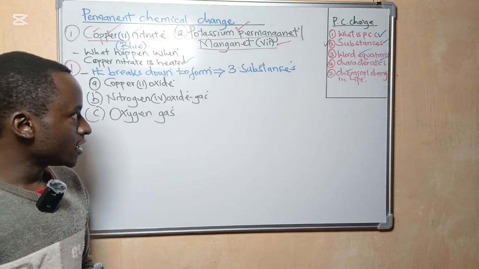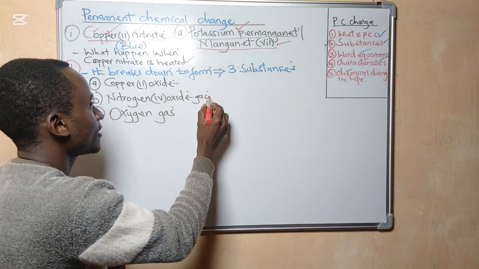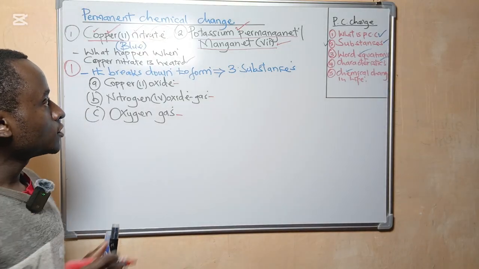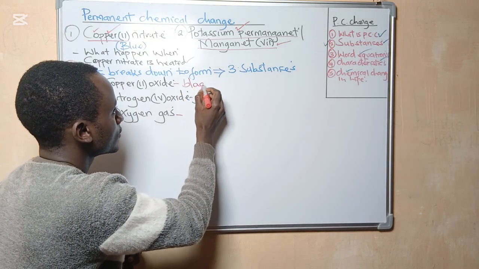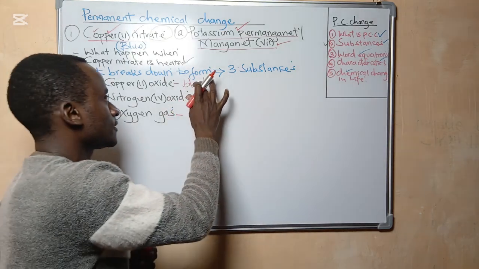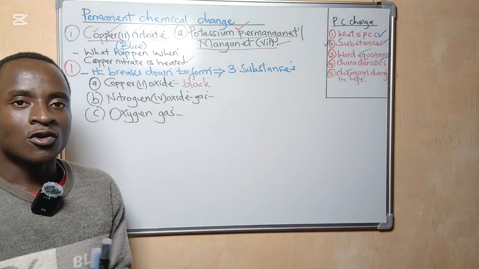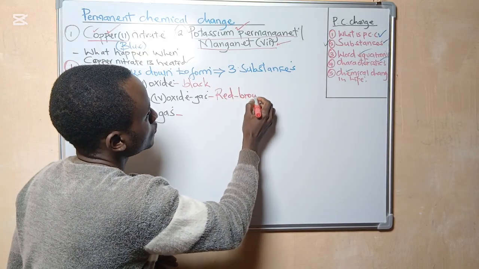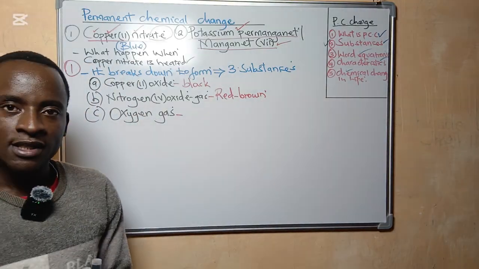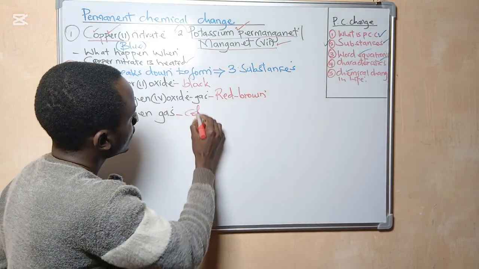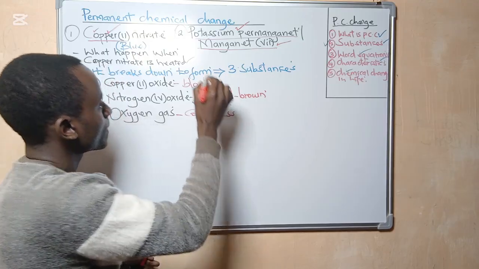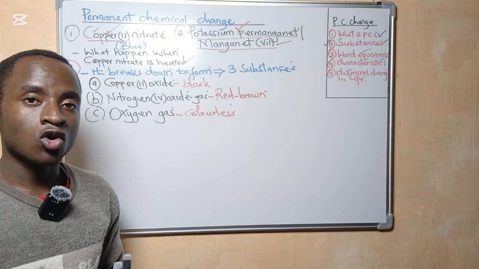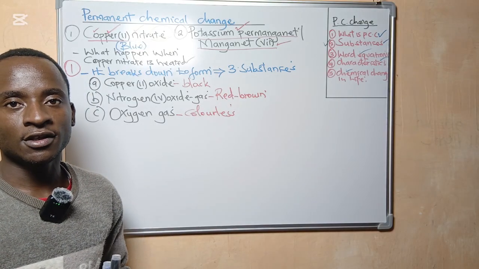Now, what is so important here is to understand the color of these substances. The color of copper 2 oxide is black. Then the color of nitrogen 4 oxide gas is red brown. Then the color of oxygen gas is colorless. That is what is so important when it comes to heating copper 2 nitrate.